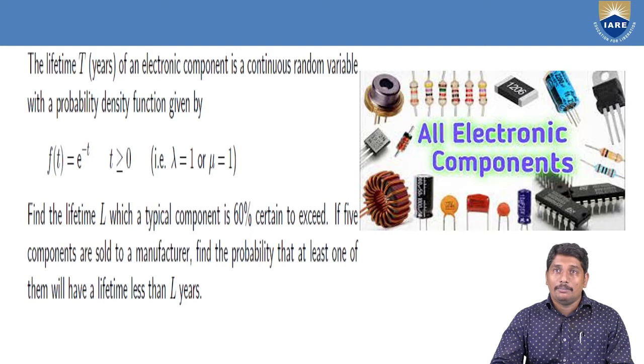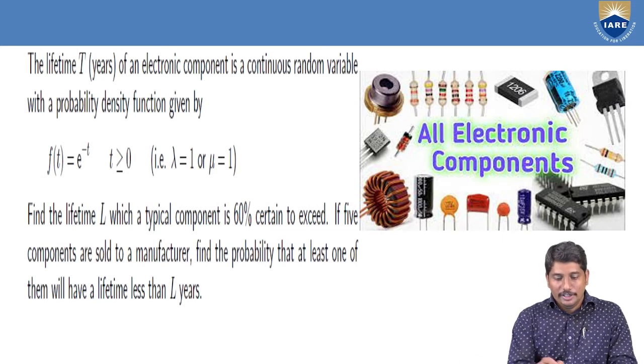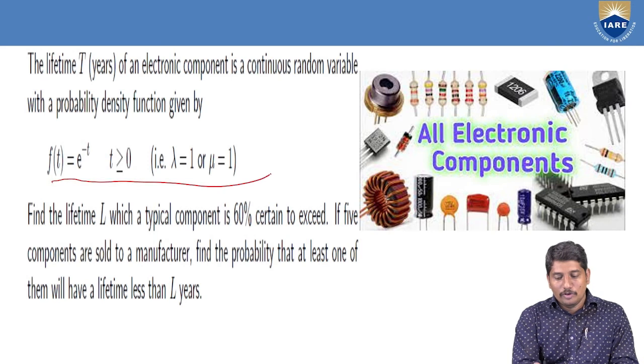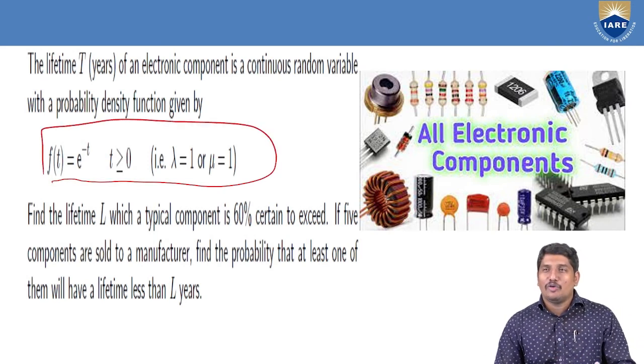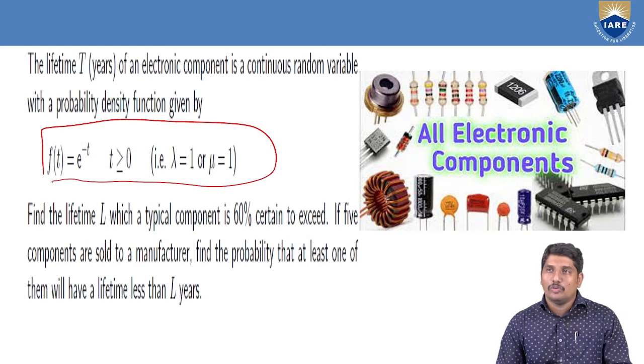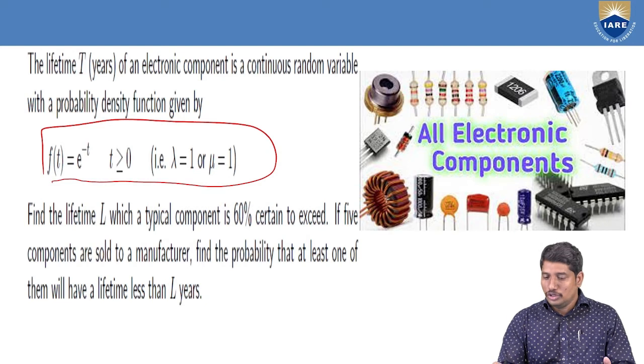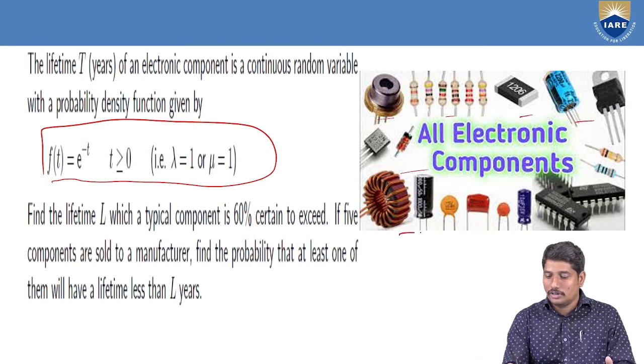The lifetime of an electric component is a continuous random variable with a probability density function given by f of t is equal to e power minus t. So here, there are so many electric components that we come across in our life. You can see the examples in this diagram, various kinds of electric components.